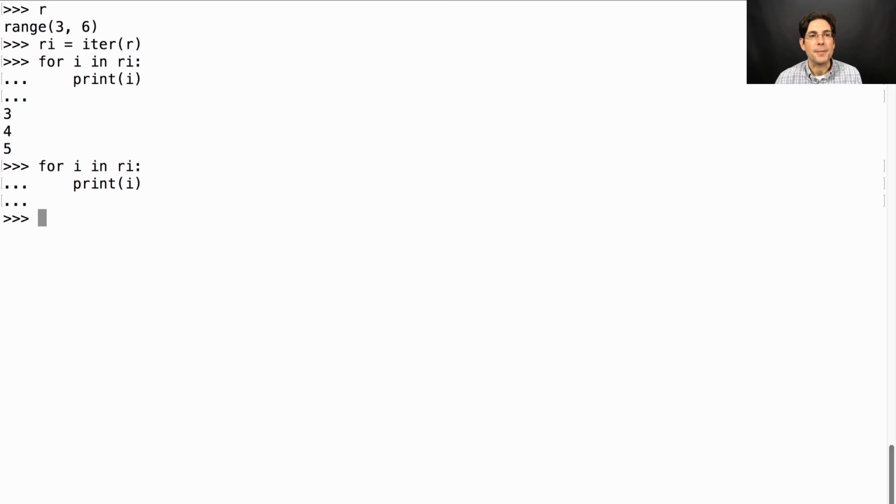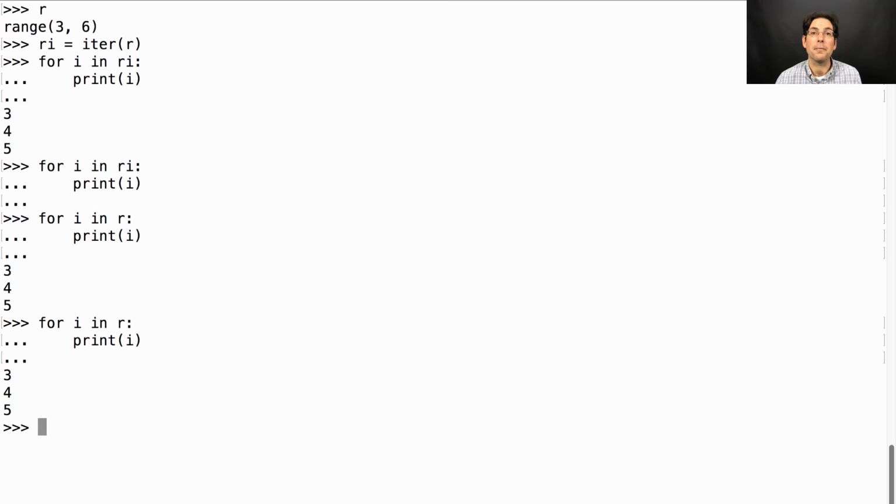So to summarize, if I use an iterator in a for statement, I can still go through all of the elements until I reach the end. But that will advance the iterator so that I can't use it again. On the other hand, if I'm working with an iterable object, like the range itself, every time I use that in a for statement, I'm able to go through the entire contents from beginning to end without worrying about anything changing as I do so.